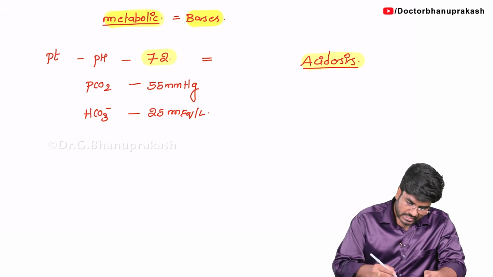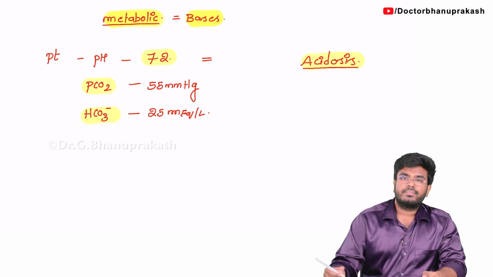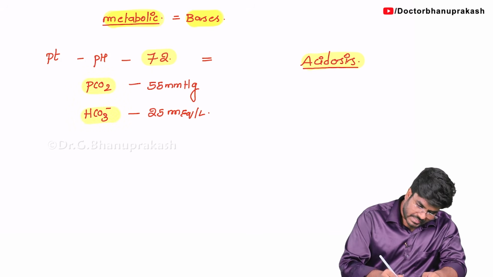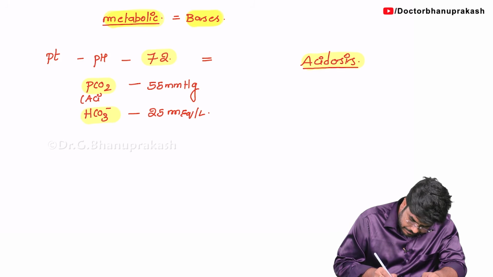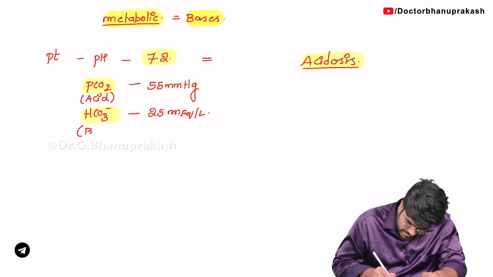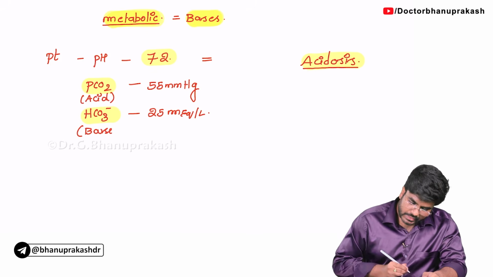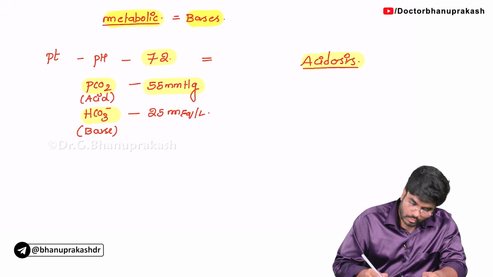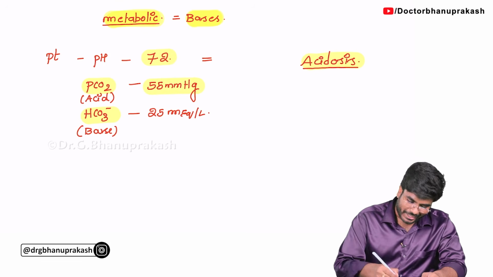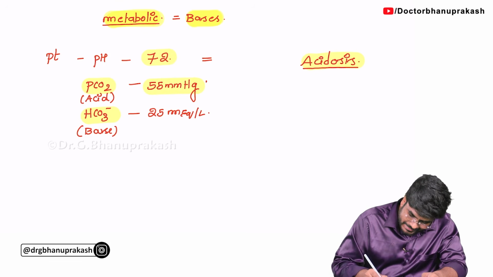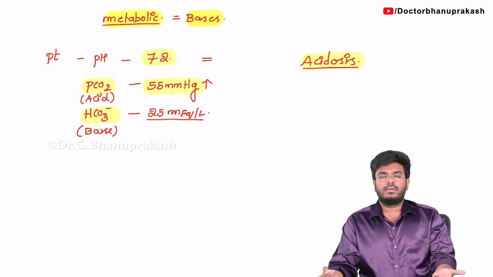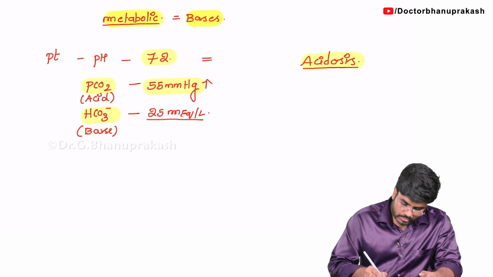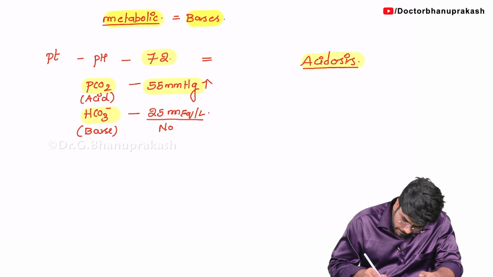Now you have to check the values of PCO2 and bicarbonate. PCO2 is nothing but acid, and bicarbonate is nothing but a base. So in this condition, what happened to the acid value? It is 55, more. Now there is more acid. Then what about the base? The base is normal. 22 to 28 is normal.